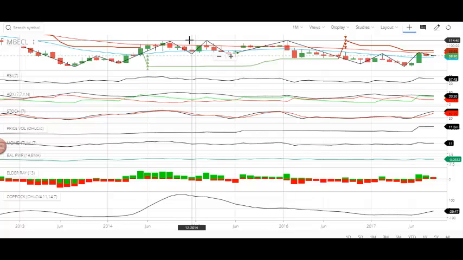You can clearly see that this stock had been facing some sort of price resistance barrier at 114. Every time since 2014 it had been coming and hitting the point and going back, and even in 2016 also it hit that point 114 and it went back.